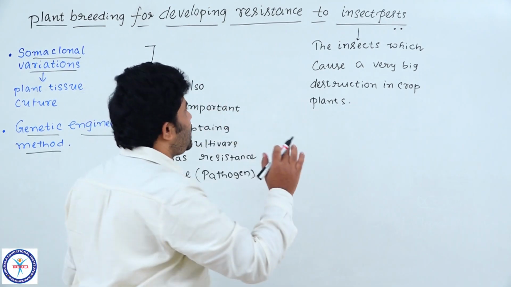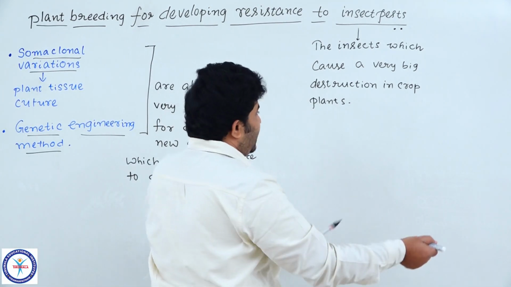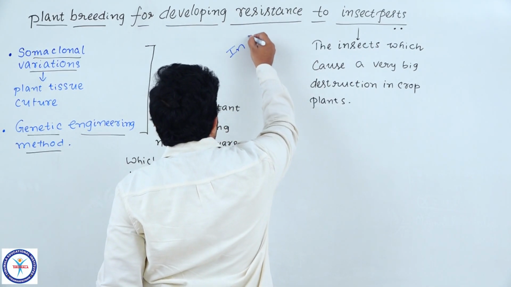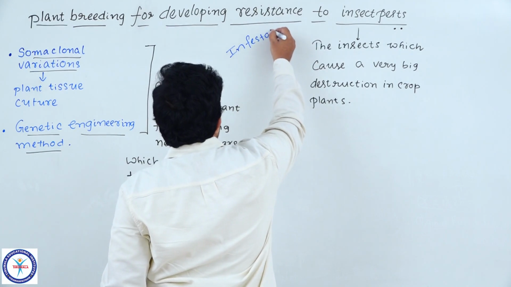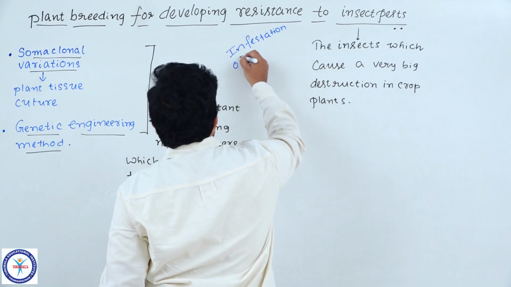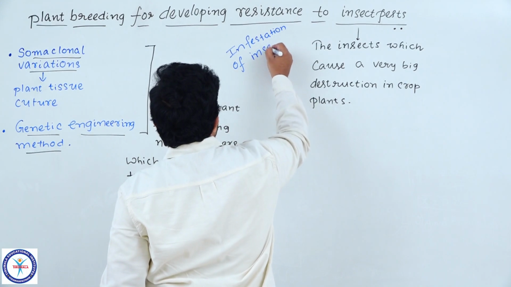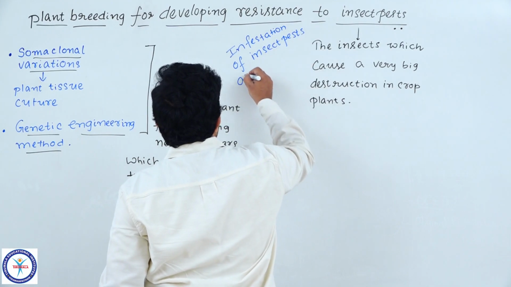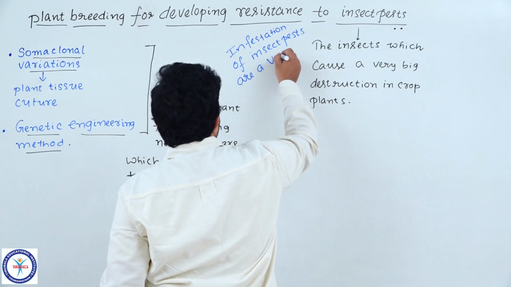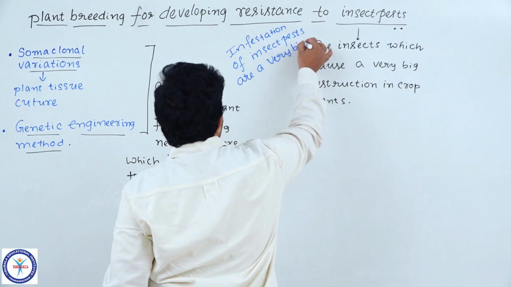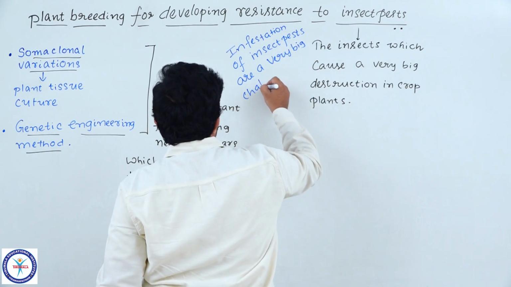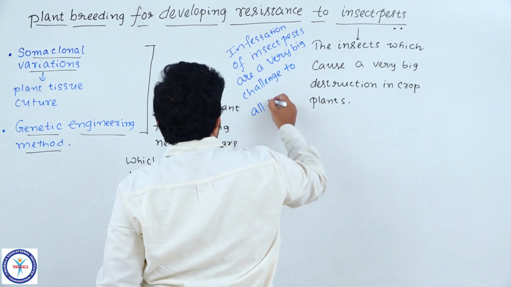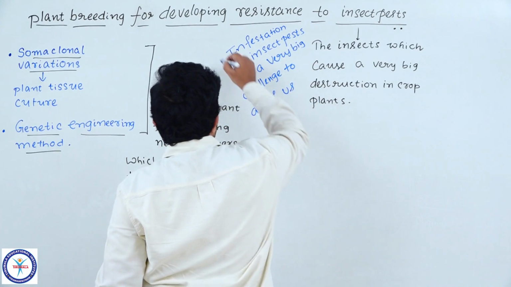So the destruction by insect pests, or infestation of insect pests, please note down, is a very big challenge to all of us, understood?